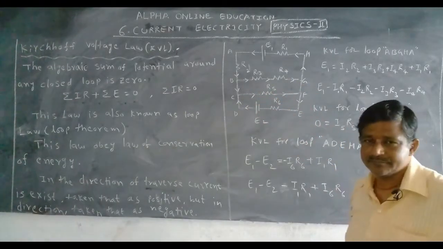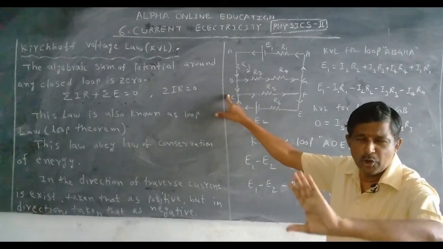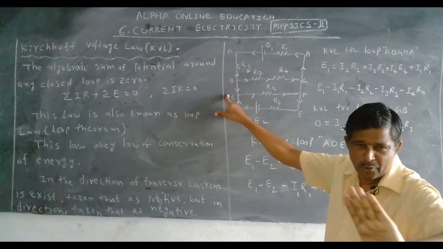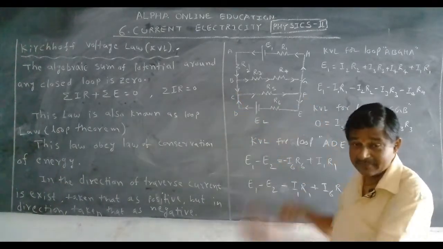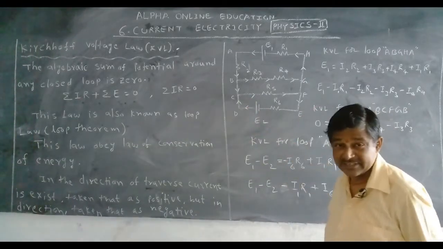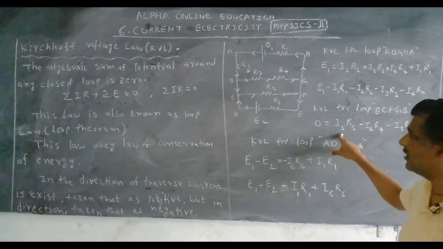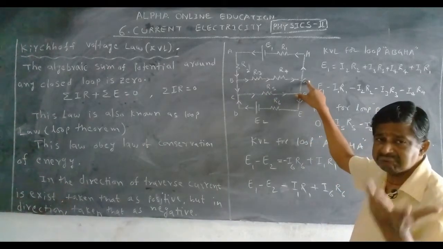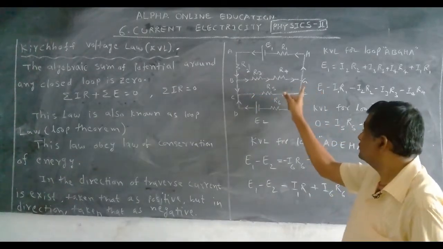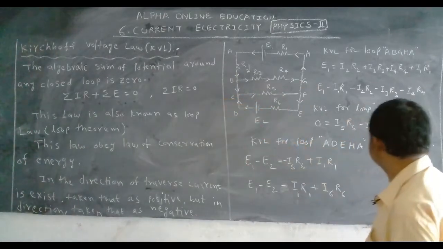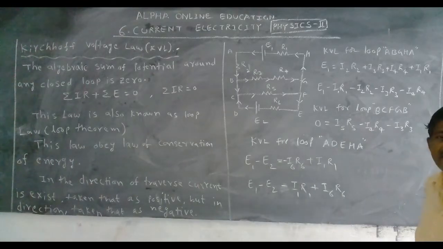So 0 is equal to, move from where to where? B to C, no resistor, no potential difference. C to F, resistor is there, and the current is also in the same direction. That's why voltage I5 R5. Then F to G, no resistor. G to B, two resistors are there, but in the opposite direction. That's why I4 R4 minus I3 R3.